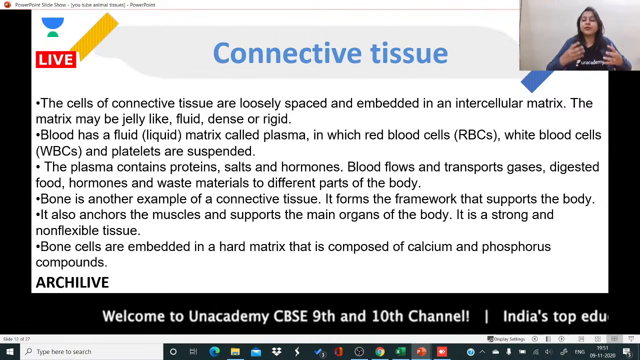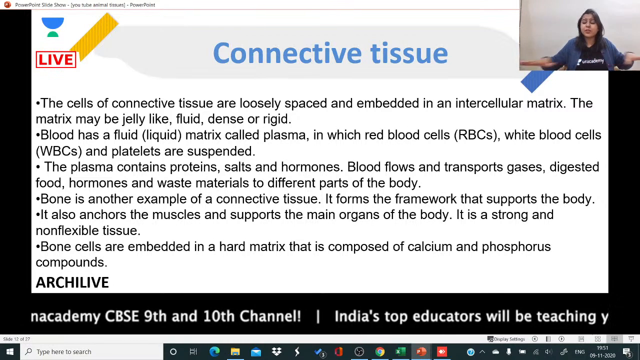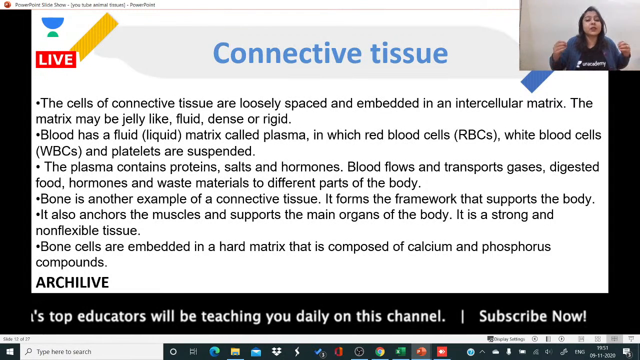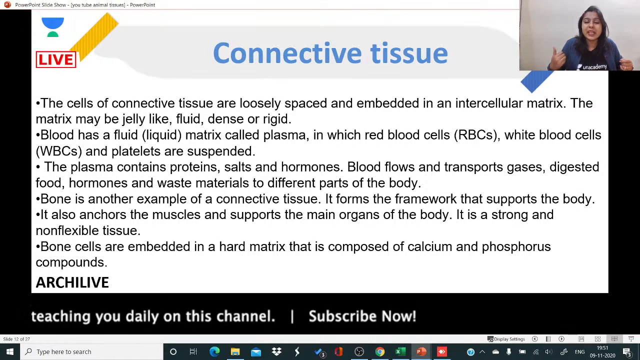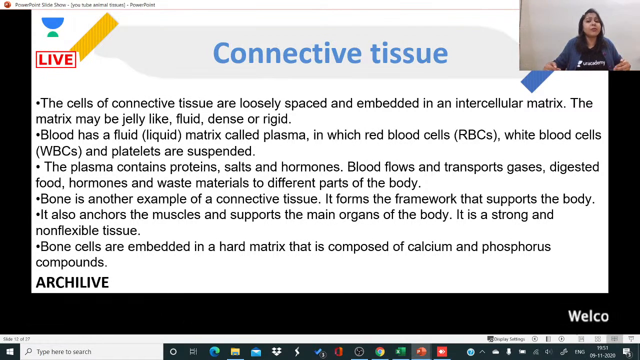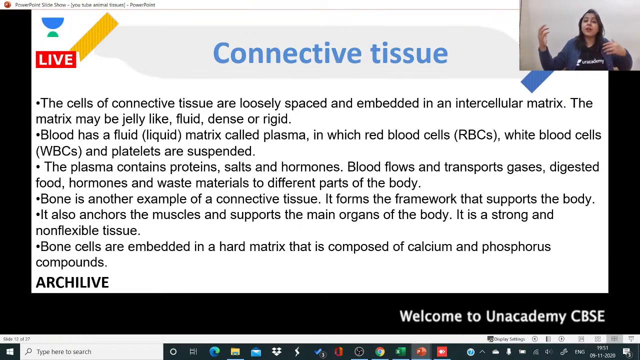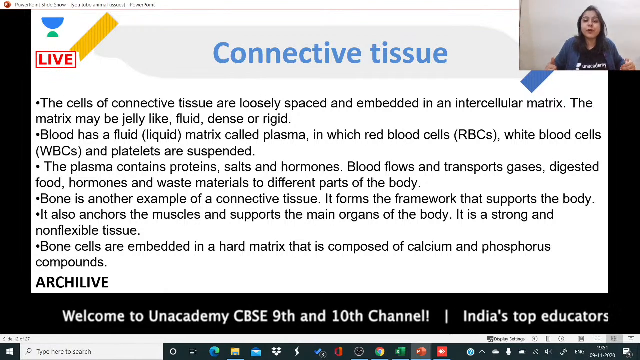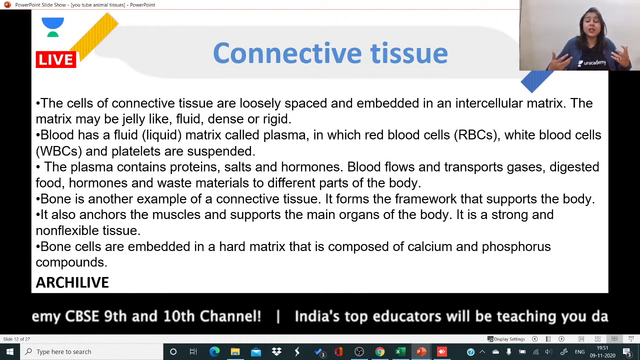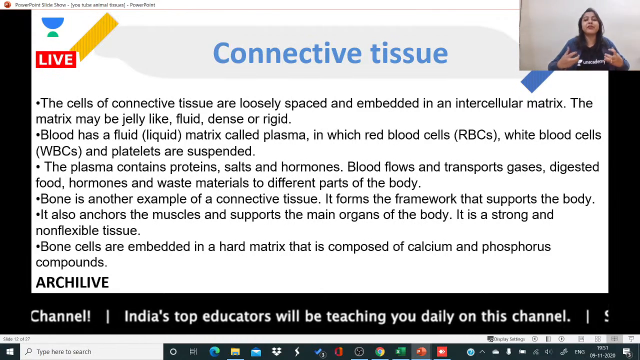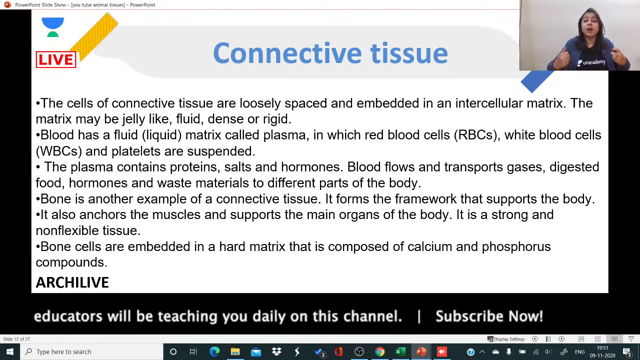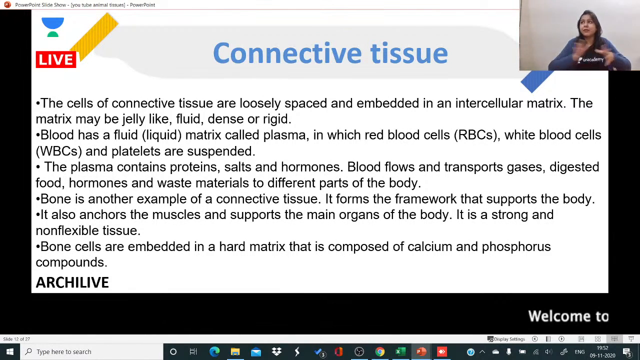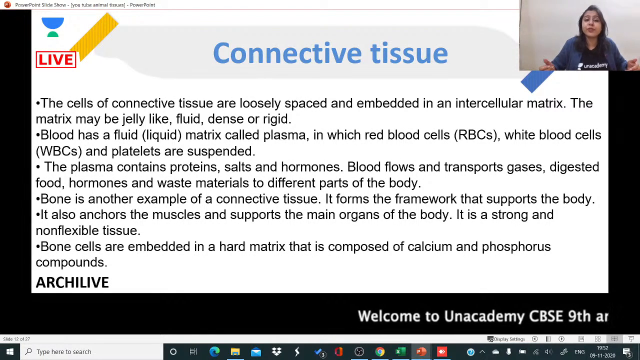Inside blood there are different types of cells which are suspended and present in a matrix. The matrix is called plasma. That's correct, plasma. And plasma contains various things, the most important being proteins, salts, hormones. Everything that has to be transported around the body to various organs has to be present in the plasma. So blood flows and transports gases, digested food, and all the glucose produced after consuming food. That glucose has to travel across the body.